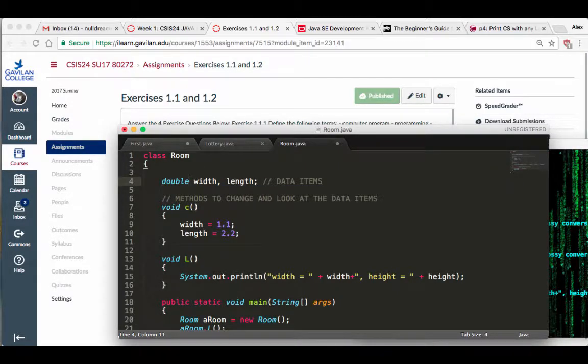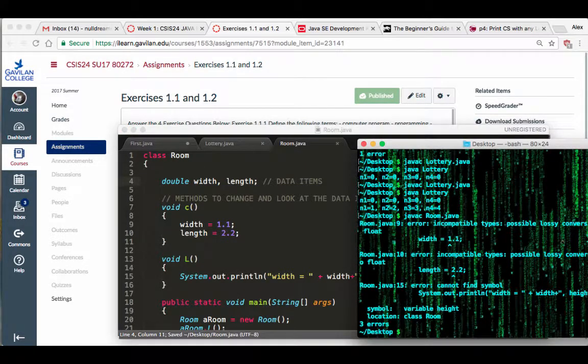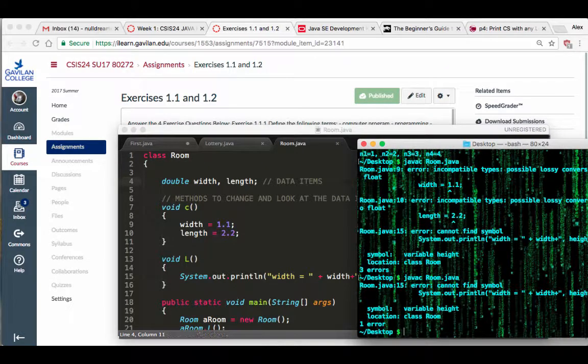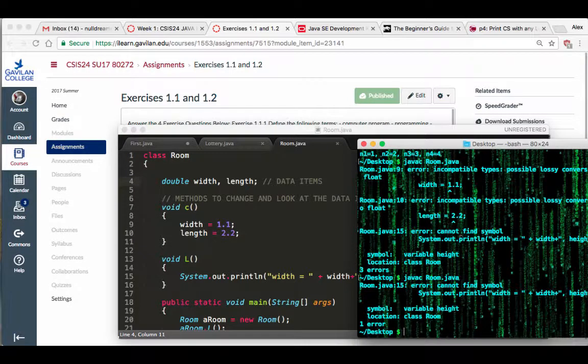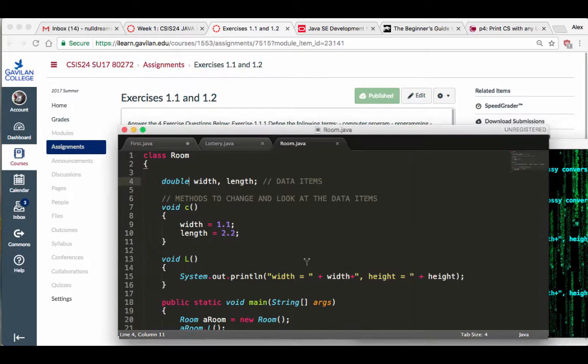I'm going to save it again, and javac again. Now something else. What else did I forget? Variable height. There's no height. We have width and length, and I said height. So change this to length.